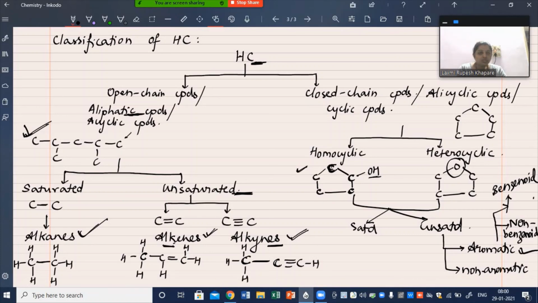Okay, I'll see you again in the next part, wherein we'll start with the carbon atom, its electronic configuration, and the way in which it forms four bonds around it, that is, bond formation around the carbon atom in alkanes, alkenes, alkynes basically. And then we'll proceed with alkanes, alkenes, alkynes, and aromatic compounds.